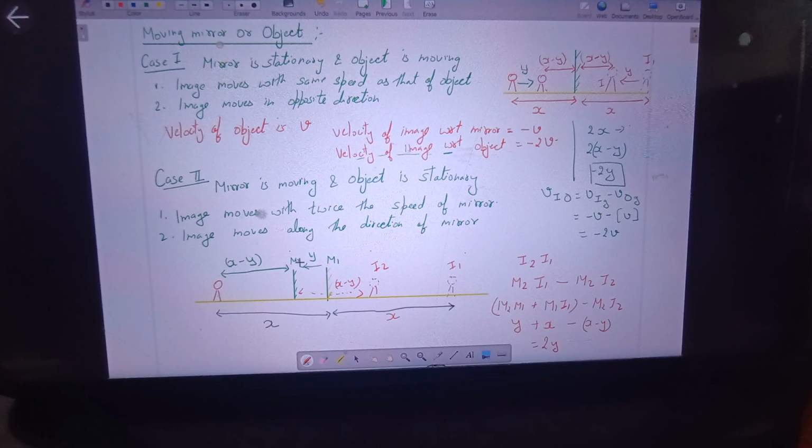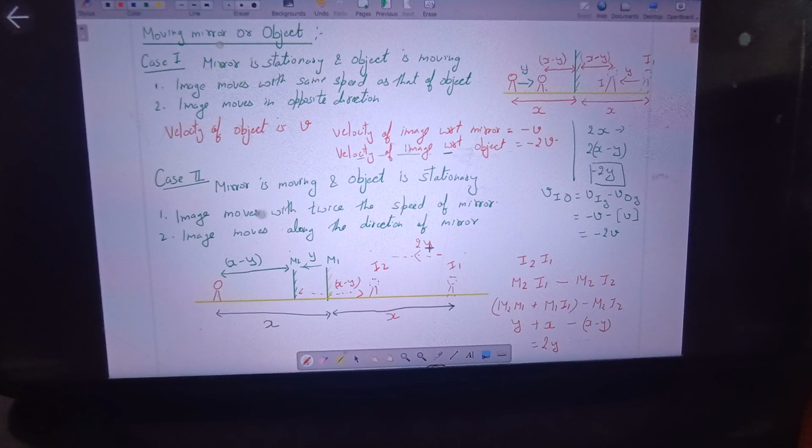So when your mirror has moved by a distance of y, the image will move by a distance of 2y, double the distance at the same time. That means if v was the speed of the mirror, then the speed of the image will become double. So that's why we are saying here that the speed of the image will be twice the speed of the object, and the direction in which the image is moving is the same as that of the mirror. Is this point clear now? Is the result clear to everyone?